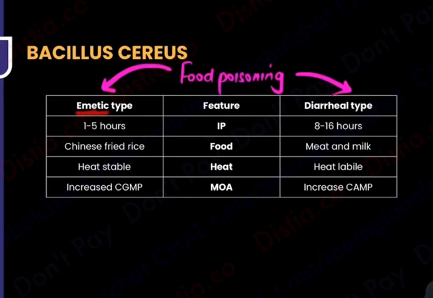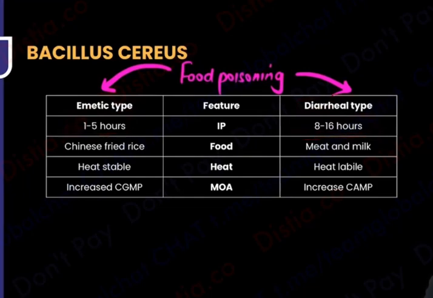So emetic, simple: you eat food, from your stomach coming out in the vomiting is going to be a shorter path, coming all the way through the intestine into your poop is going to be a longer path. So the incubation period of vomiting is going to be smaller, less than 6 hours, whereas for the diarrheal type, coming out all the way in the stool is going to be problematic, so 8 to 16 hours. Okay, so less than 6 hours and 8 to 16 hours.